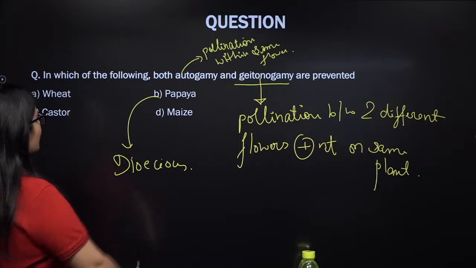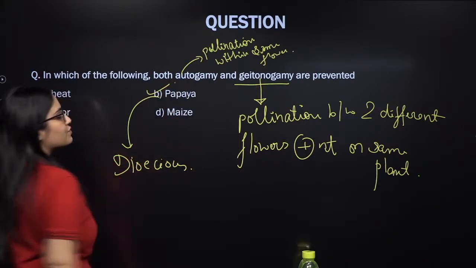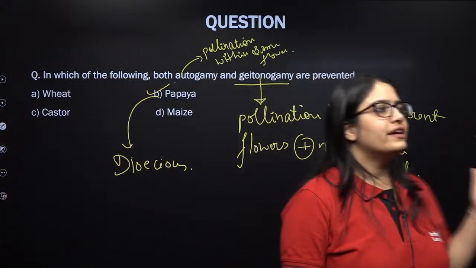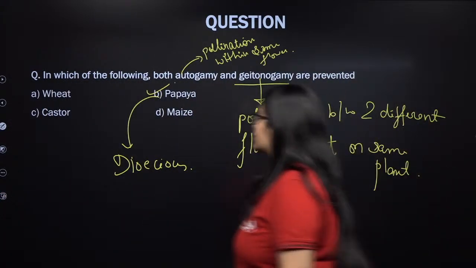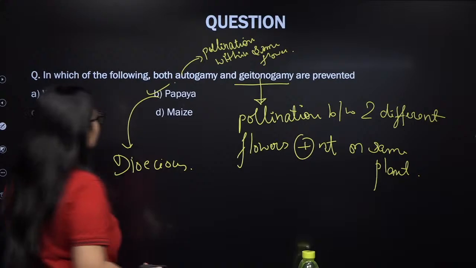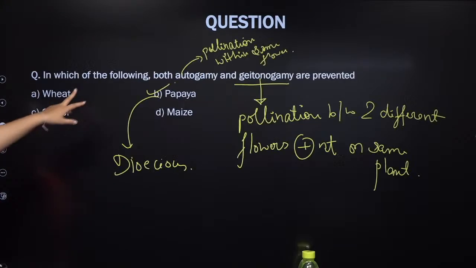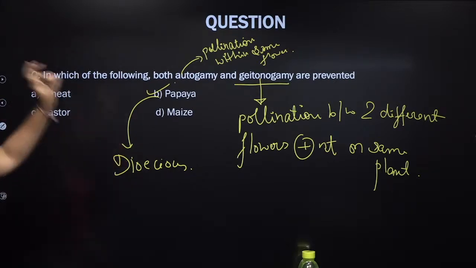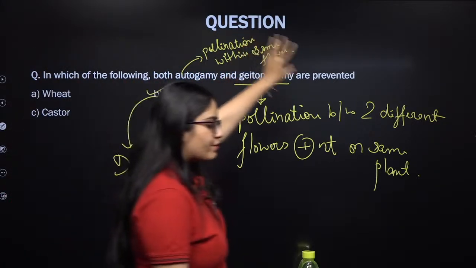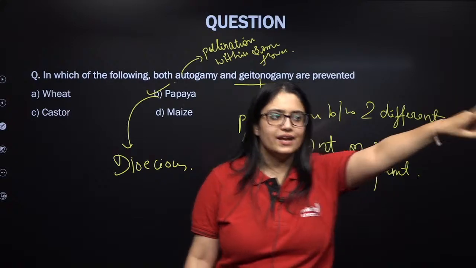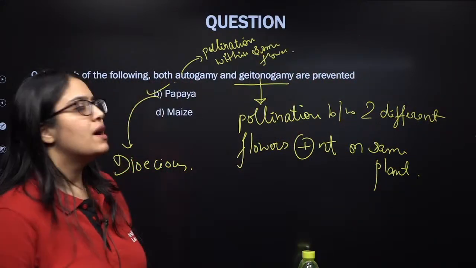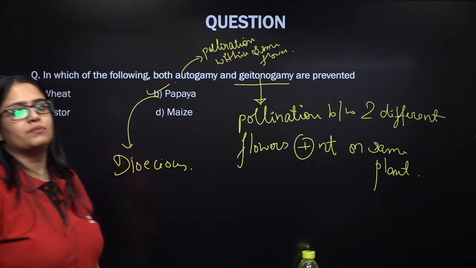Next, so the answer is papaya. You got this one? Everybody, is this question clear? Next question then. So autogamy and geitonogamy both are prevented in a dioecious plant, which is papaya. Whenever a plant is monoecious, it can prevent only autogamy but not geitonogamy, because a monoecious plant has male and female flowers both present on the same plant, which is a condition for geitonogamy to happen.